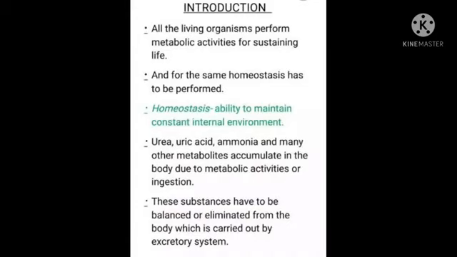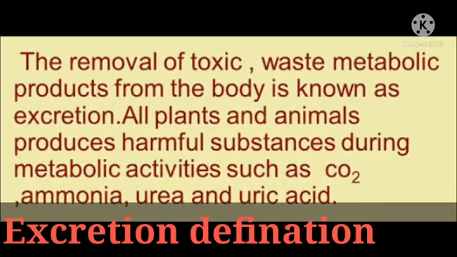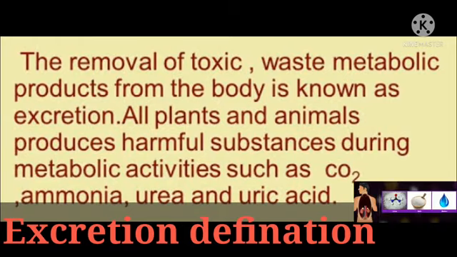Introduction. All living organisms perform metabolic activities for sustaining life, and for the same, homeostasis has to be performed. Homeostasis is the ability to maintain a constant internal environment. The removal of toxic waste metabolic products from the body is known as excretion. All plants and animals produce harmful substances during metabolic activities, such as carbon dioxide, ammonia, urea, and uric acid.